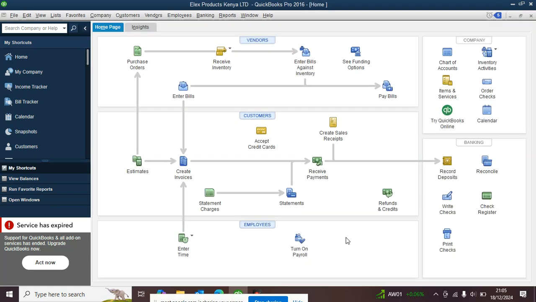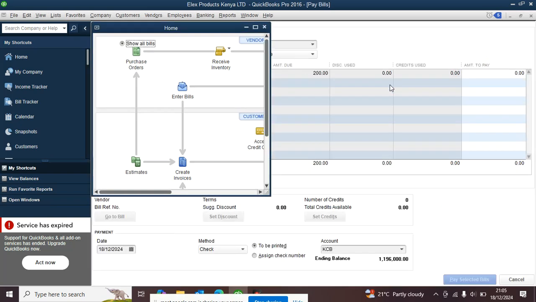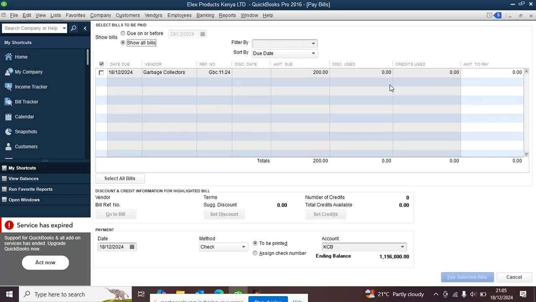Once you record the bill, what is the next step? Now you pay the bill. You go ahead and pay the bill. So we hit pay the bill here. Now you select the garbage collection, that is the expense here.